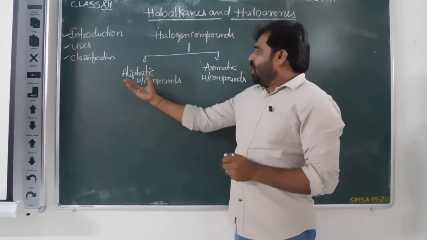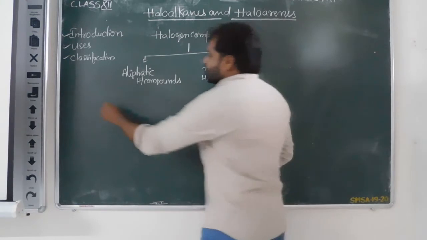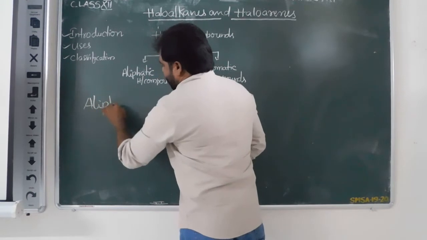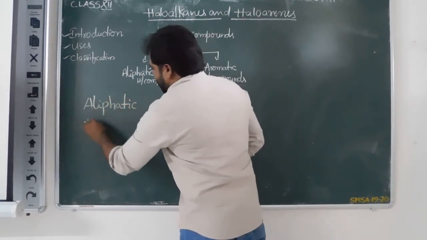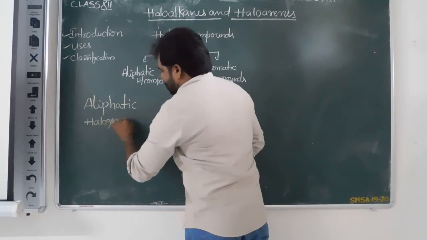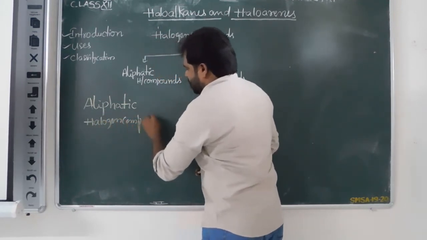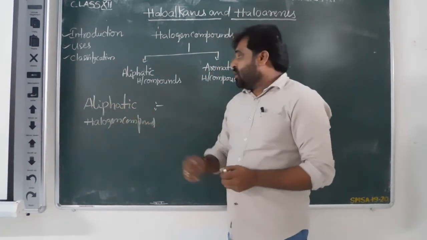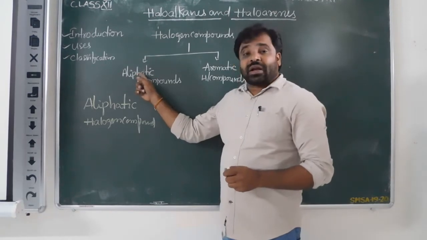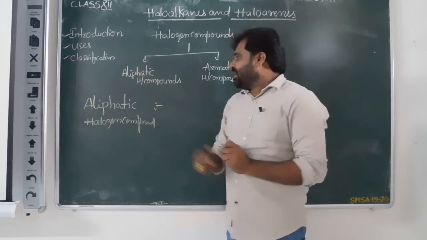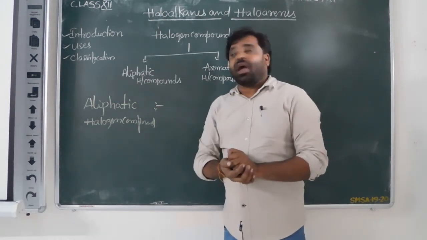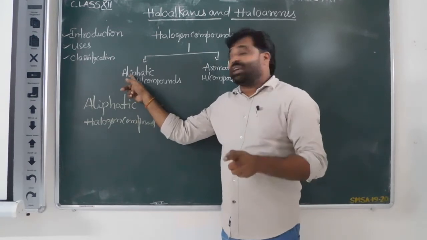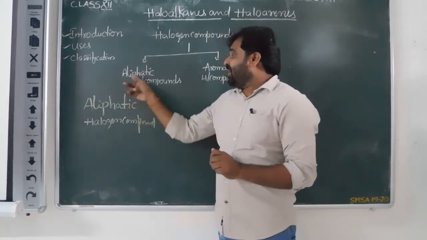Okay? Now, aliphatic halogen compounds. What are aliphatic halogen compounds? The aliphatic carbon compounds which contain halogen are known as aliphatic halogen compounds.